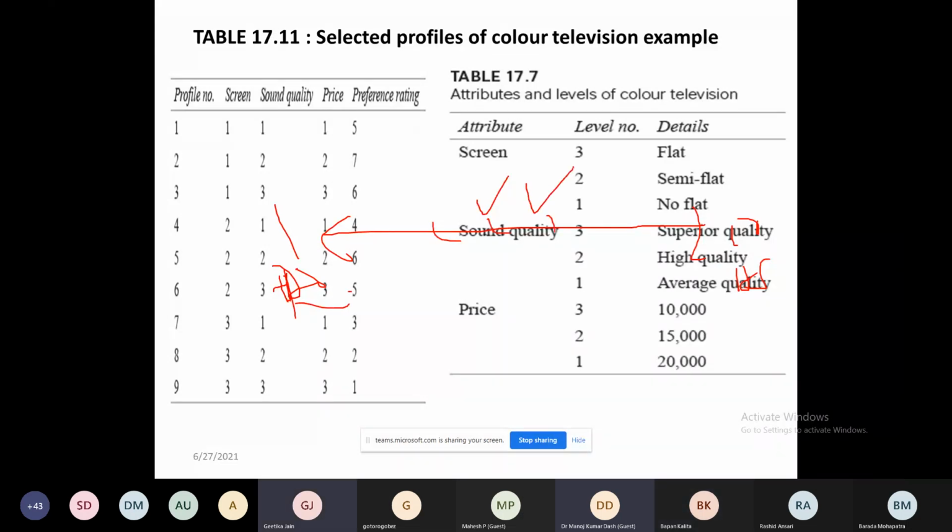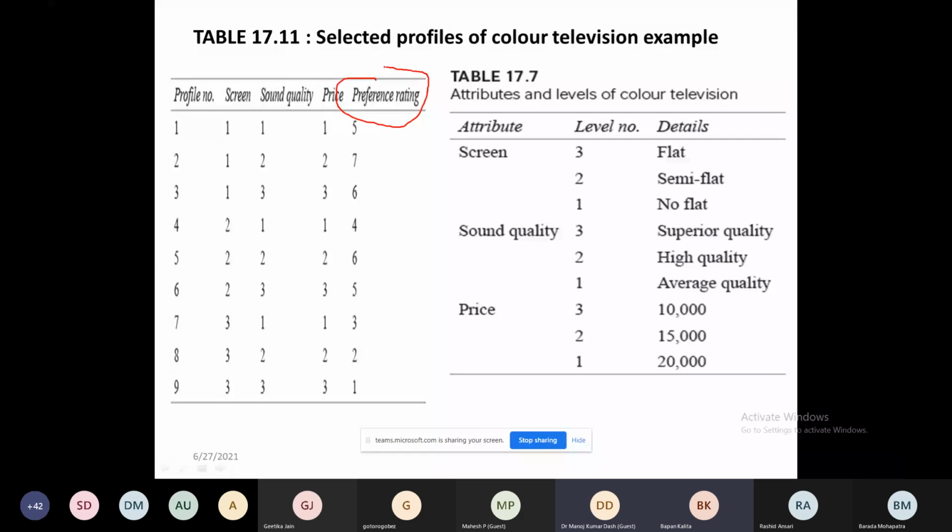That means the preference is based on these different attributes, on his satisfaction. Just like we mark students after a presentation out of 10, you score 8, 9, 7. This is our own way of rating. If you are highly satisfied, give 10, then 9, then 8. You develop a scale from 1 to 10 or 1 to 5 or 1 to 7. It is up to you. There is no hard and fast rule.